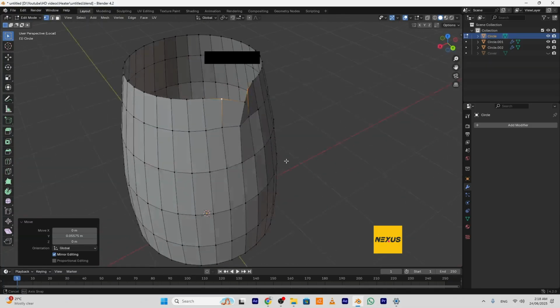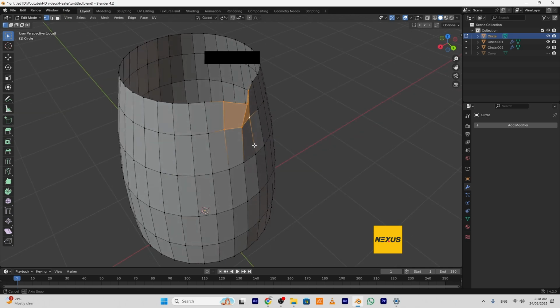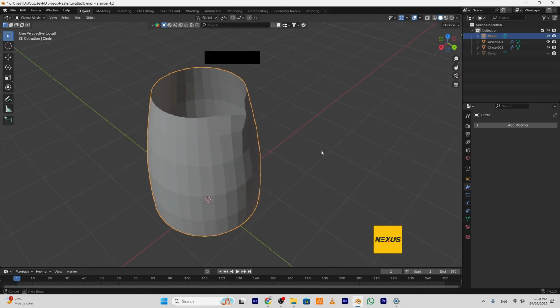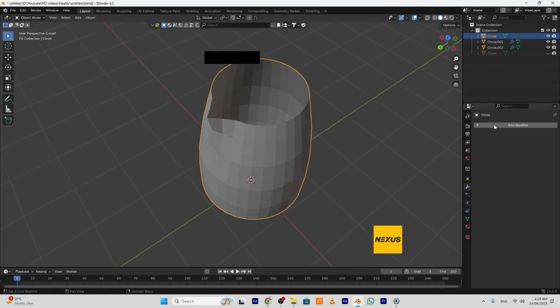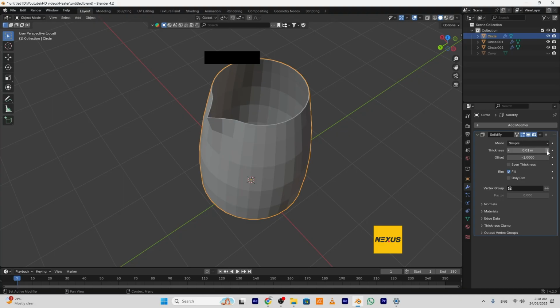I think this is enough. Maybe I will move all of those vertices like so. I think this is good. Okay. After that, I will go to modifiers. I will add a little here.